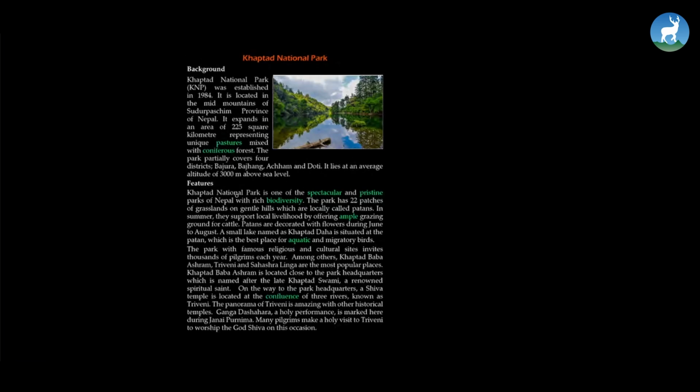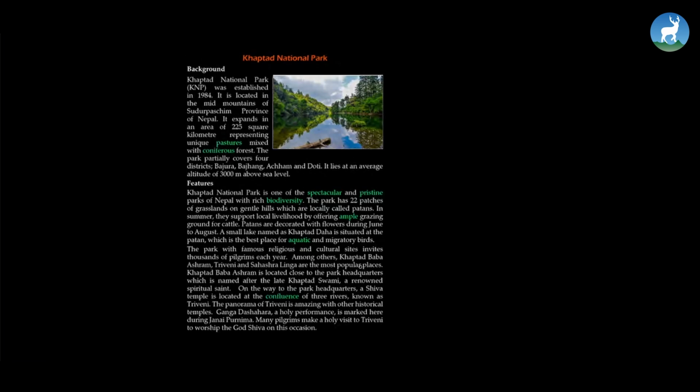Features. Khaptad National Park is one of the spectacular and pristine parks of Nepal with rich biodiversity. The park has 22 patches of grasslands on gentle hills which are locally called patans. In summer, they support local livelihood by offering ample grazing ground for cattle. Patans are decorated with flowers during June to August. A small lake named Kallol Dahal is situated at the Patan, which is the best place for aquatic and migratory birds. The park, with famous religious and cultural sites, invites thousands of pilgrims each year.